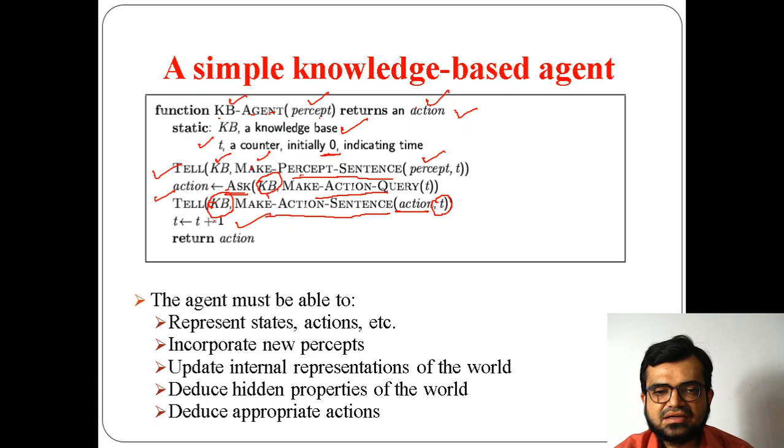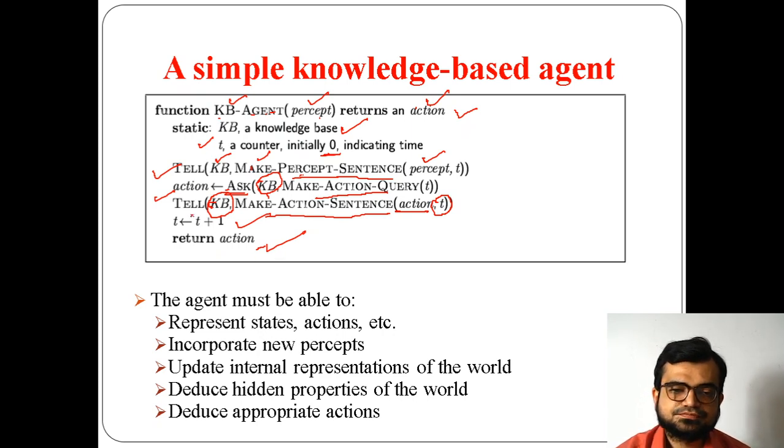This can be performed multiple times until there is no input left over, and finally it returns an action. So this is how a knowledge base agent works.